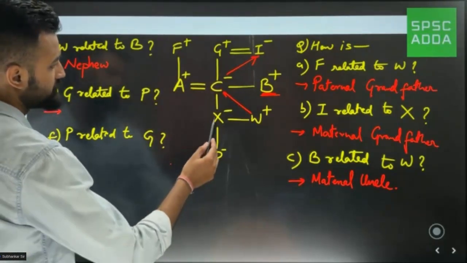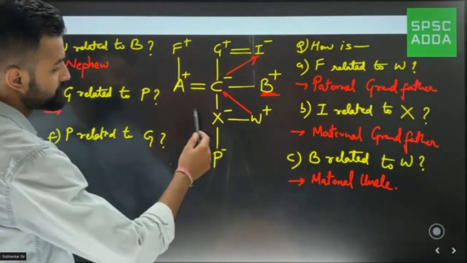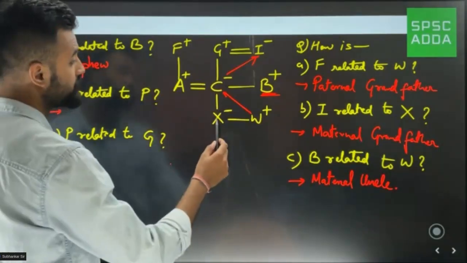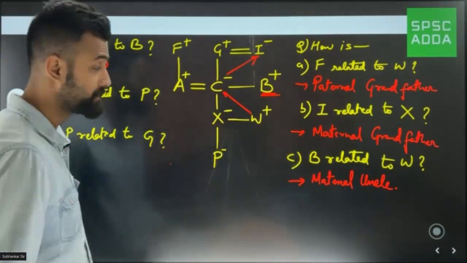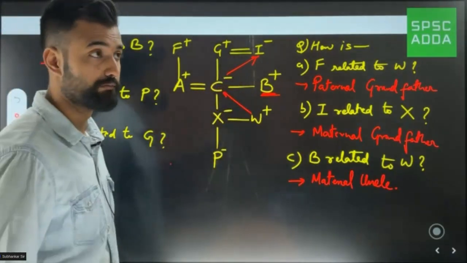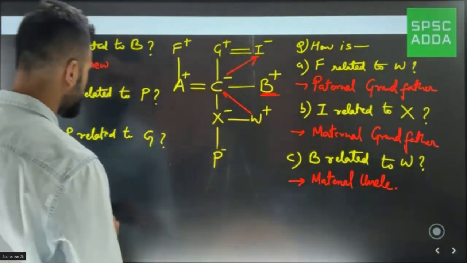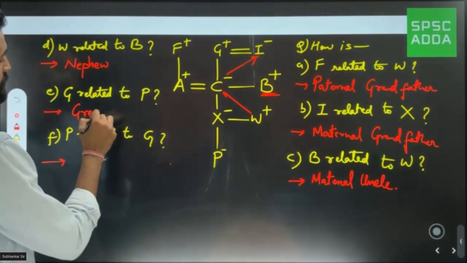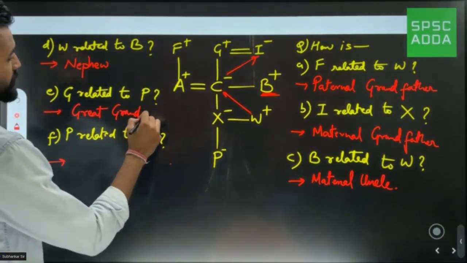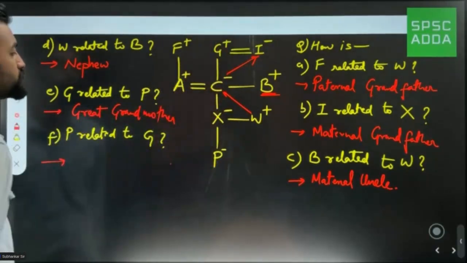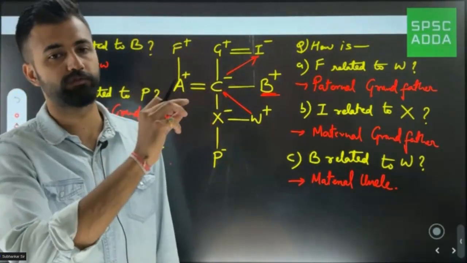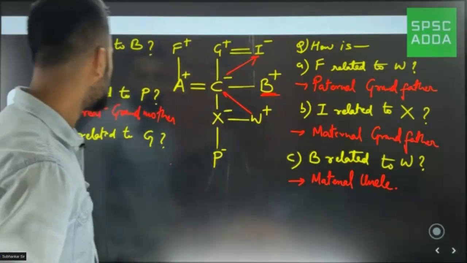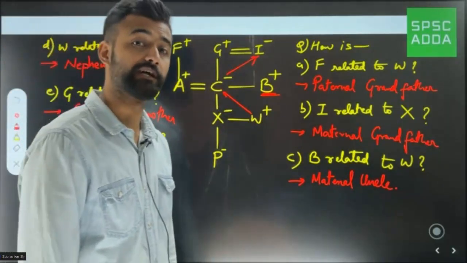See, P's mother's father. मतलब P and X relation is, sir, X is the mother of P. C would be grandmother because C is the mother of X, so she would become grandmother. And on top, if you go, so on top of grandmother we have great grandmother. So here the answer would be great grandmother. Suppose there was one more generation on the top, then I would use great great. Okay, great great. So when you keep going on top, you'll have to use the word great great great great as many times as possible. ठीक है? तो great grandmother you would say, great grandmother.